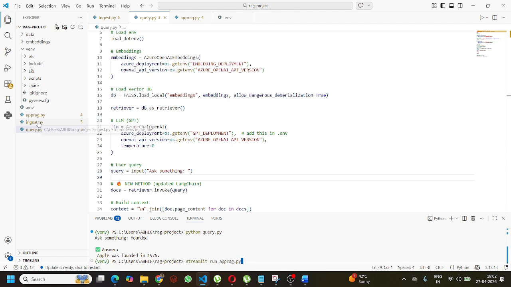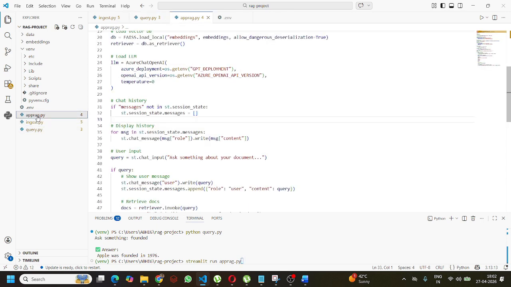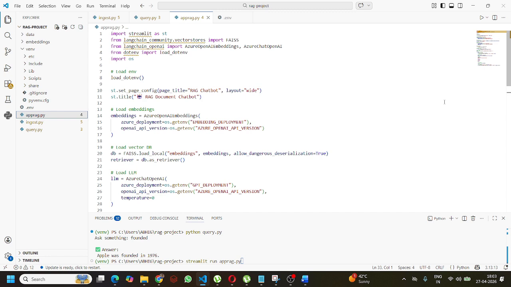Before publishing, what we have created is our third slide. So here you can see Apple is your Streamlit RAG chatbot UI. We are going to create it. Right? So here you can see I am importing streamlit as st, langchain_community.vectorstores FAISS, langchain_openai AzureOpenAIEmbeddings, AzureChatOpenAI, from dotenv import load_dotenv.